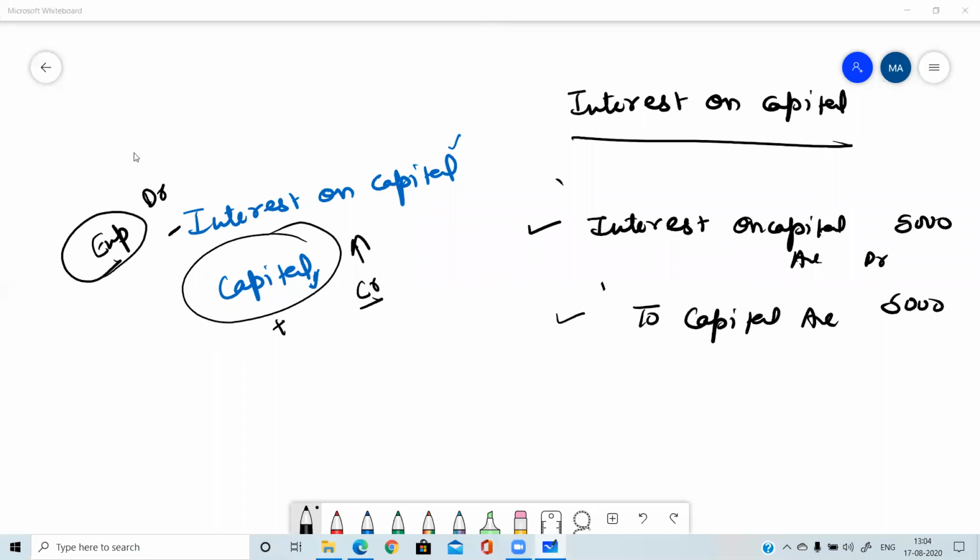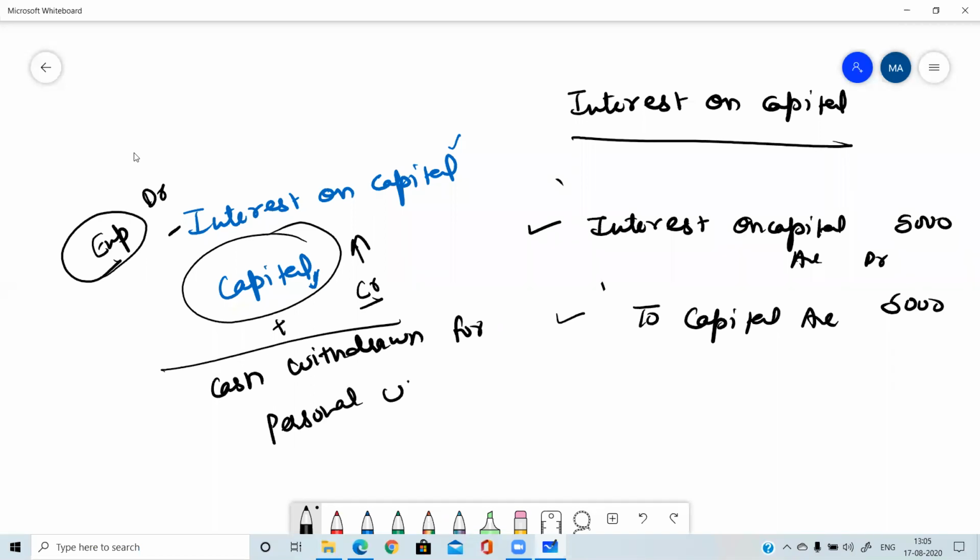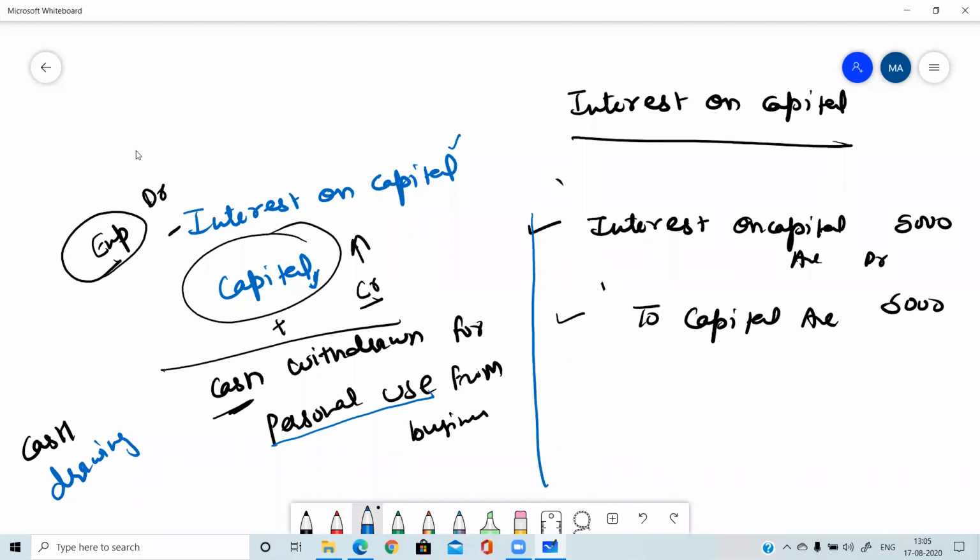Okay. Next transaction, fourth special entry: cash withdrawn for personal use from business. Now tell me which two accounts will be there. Cash withdrawn, so the first account is cash. And the second account, whenever there is personal use, which account did I tell you? Yes, very good. Drawings. So in this transaction, there are two accounts involved: first is cash and second is drawings.